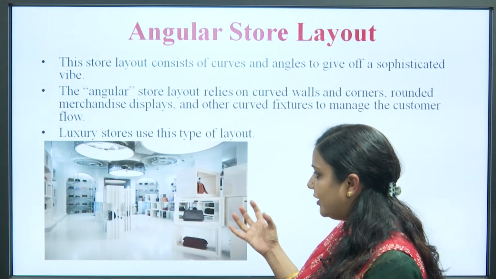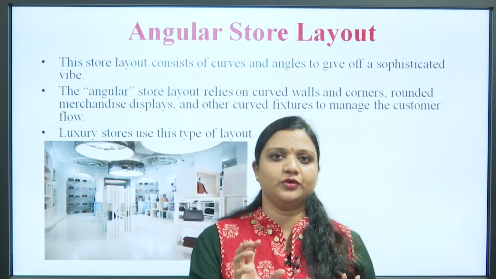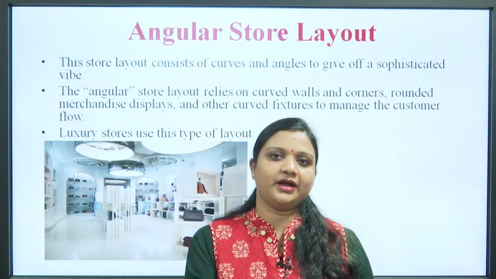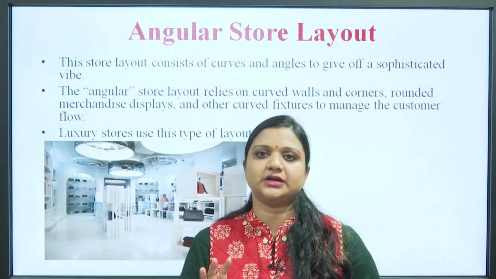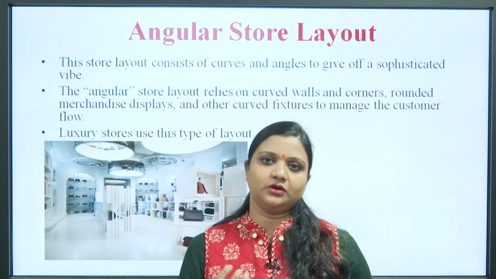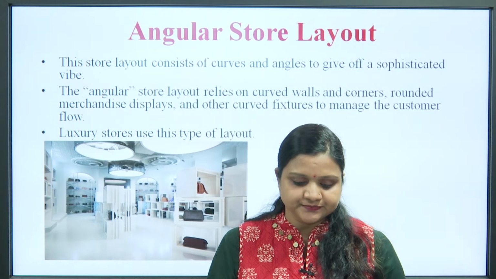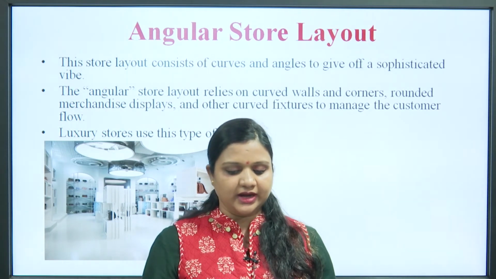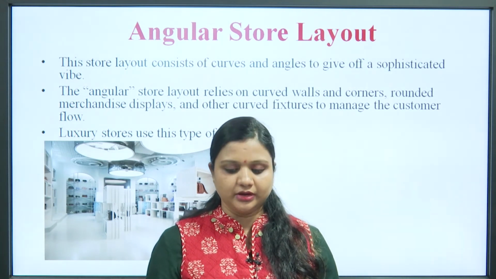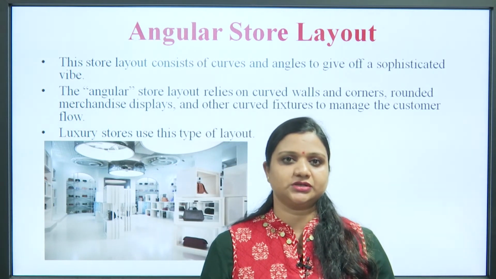The layout basically portrays a sophistication of goods, and it also attracts customers who need certain sophistication in using certain products and assortment. The angular store layout relies on curved walls and corners, rounded merchandise displays and other curved fixtures to manage the customer flow.